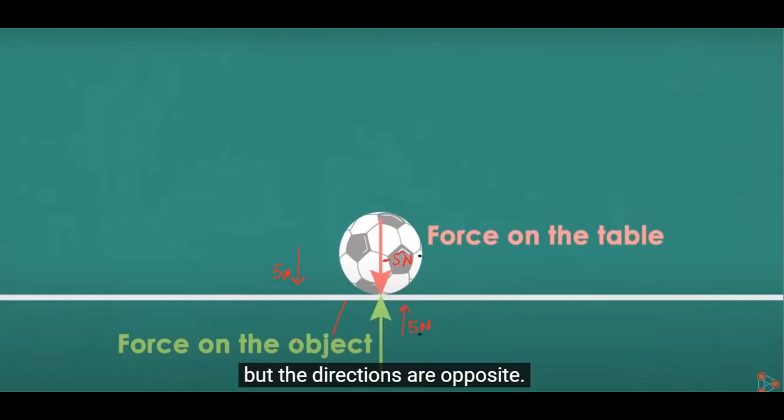We cannot say that we have a good quality ball, so it will exert a lesser force on the table and will not damage it, and the table will exert more force. No, it's not so. And you have seen different types of balls, some are so good that they rebound to a very great extent.